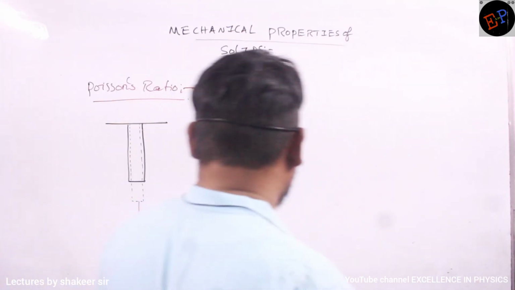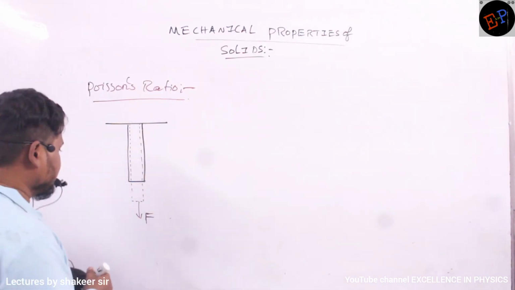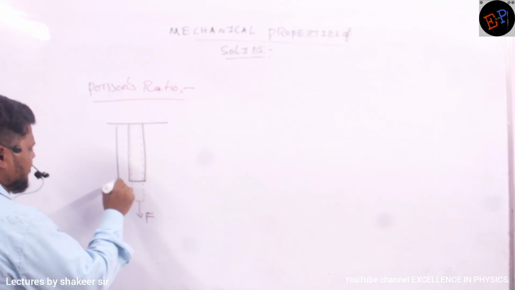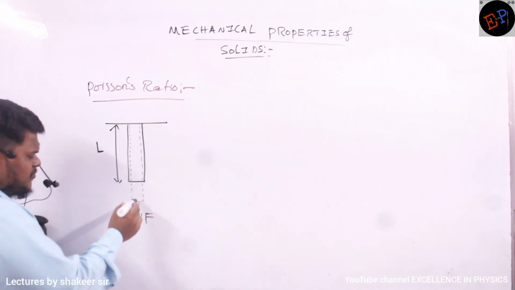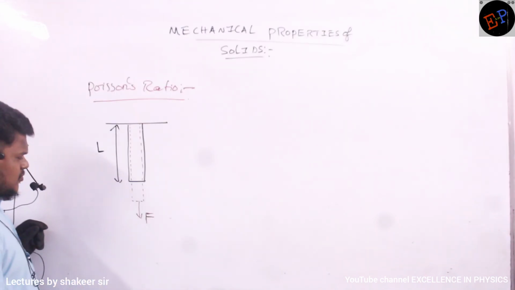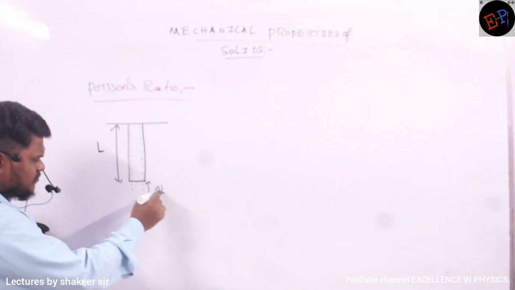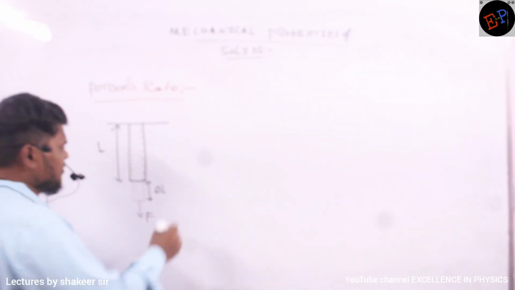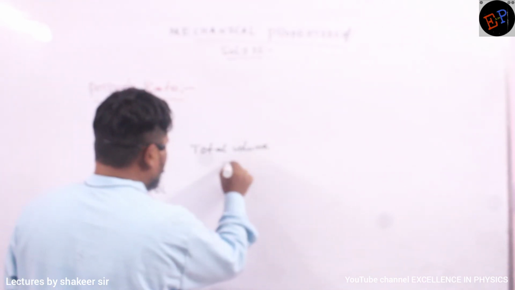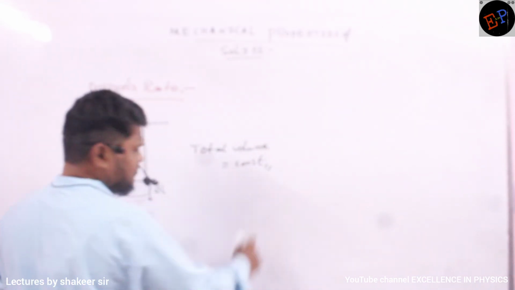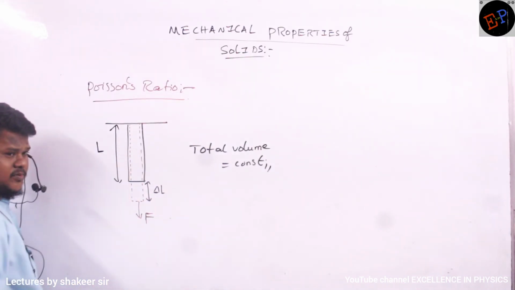So the next concept is Poisson's ratio. See, here. So this is a rod, whose original length is L. Okay? Original length of the rod is L, or original length of the wire is L. Now we are applying some longitudinal force. Then what is the elongation produced? This much is the elongation which is produced, you know. Okay. But whatever it may be, total volume of the rod should be a constant, you know. Total volume of the rod should be constant. Okay? It means if length increases, diameter should reduce, no?